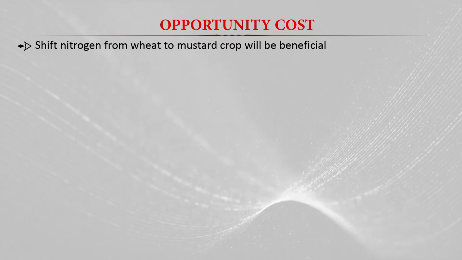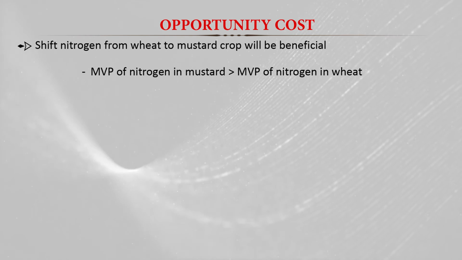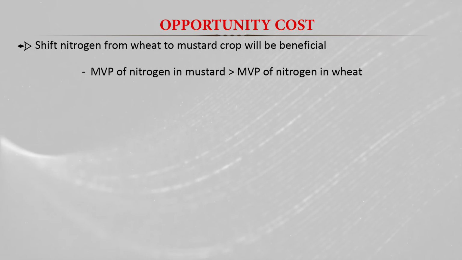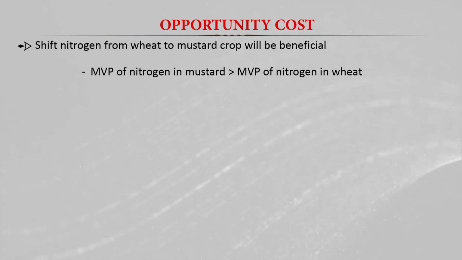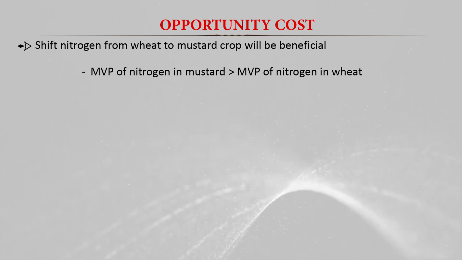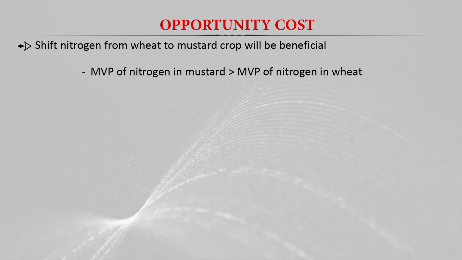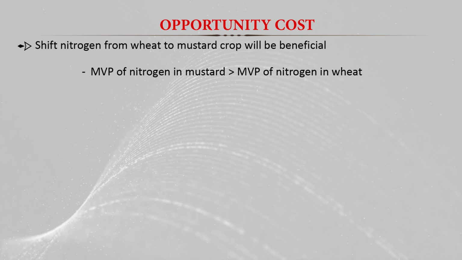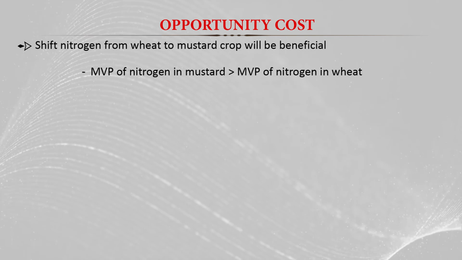And the decision here is that wherever the marginal value product of the nitrogen in mustard is more than or equal to the marginal value product of the nitrogen in the wheat, we compare the marginal value productivity of nitrogen of the two crops, and when they are almost the same, or when one is greater than the other, we take the decision.